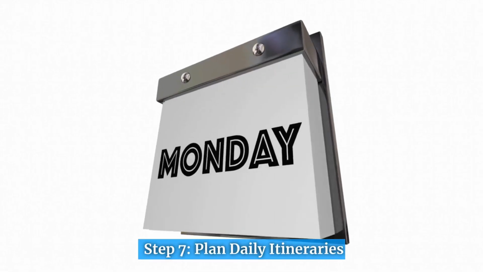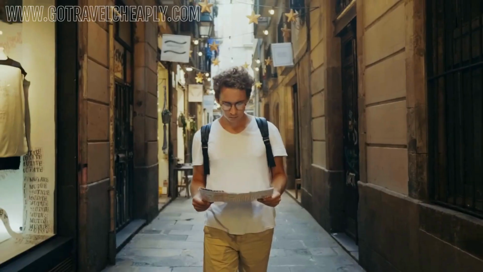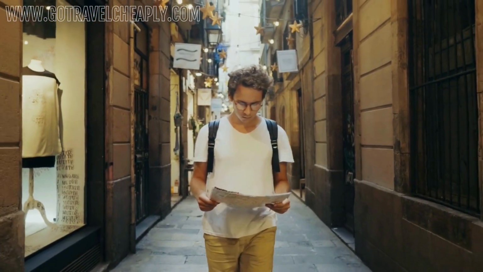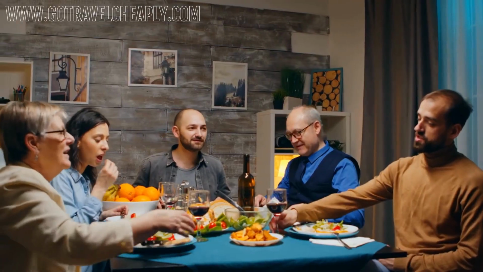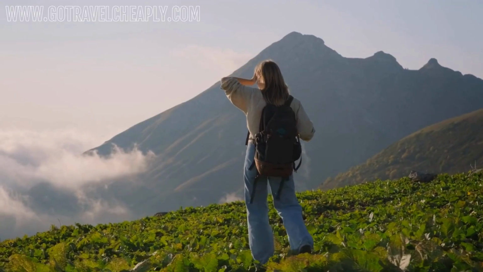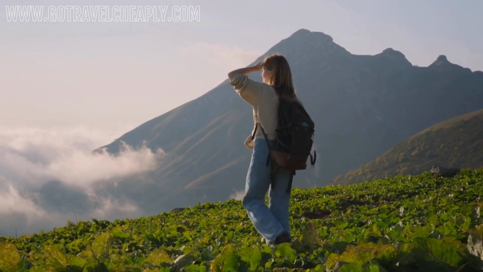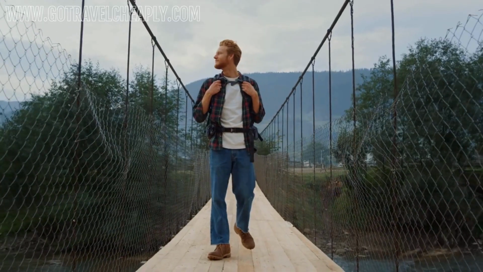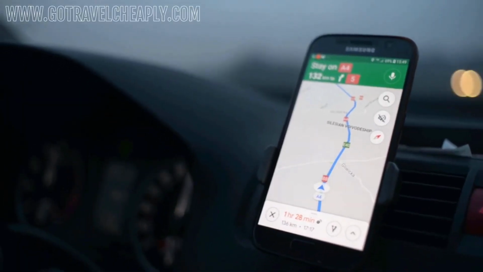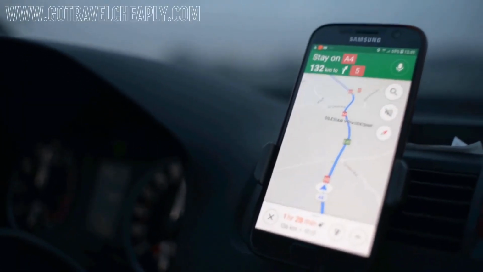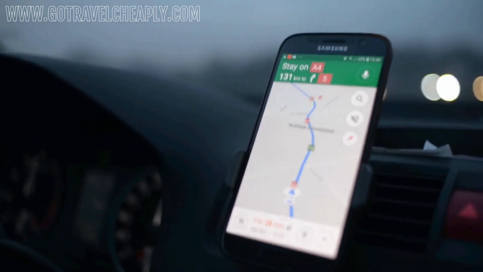Step 7. Plan daily itineraries. Create daily itineraries for each destination, outlining the activities, attractions, and meals for each day. Be realistic about the time required to explore each location, leaving some flexibility for spontaneous discoveries or relaxation. Use online maps and travel guides to determine the most efficient routes and optimize your time.